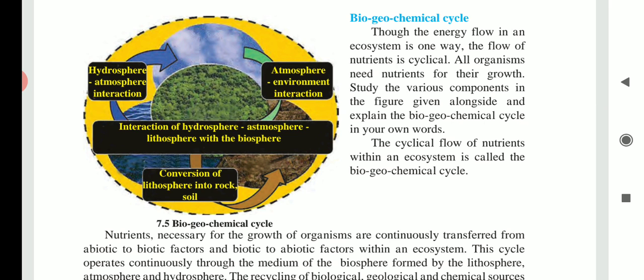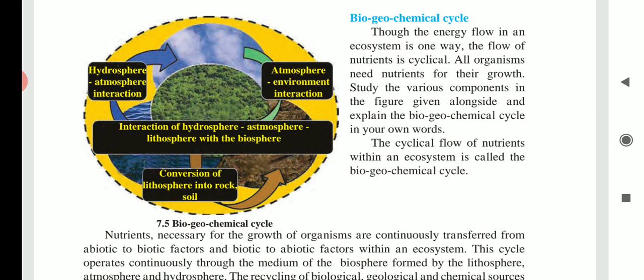The biogeochemical cycles provide different types of nutrients to all living organisms for their growth and development. What is the main function of this cycle? It provides different types of nutrients to all living organisms for their growth and development.